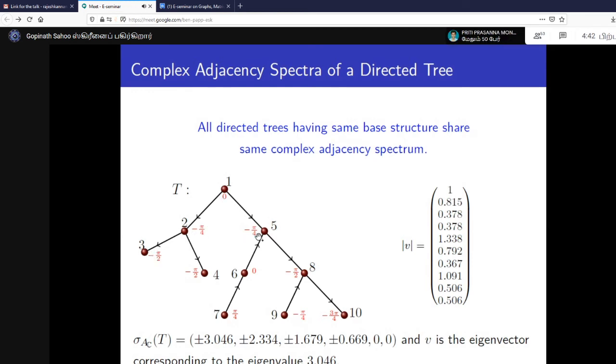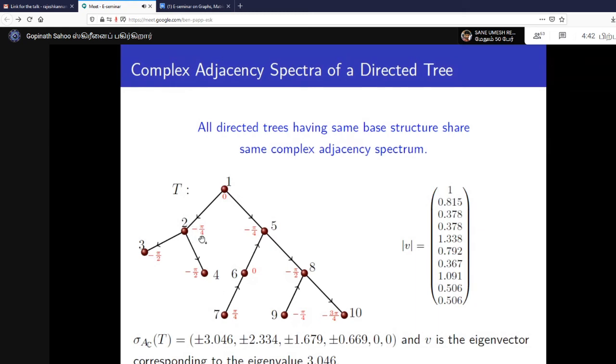Since these entries will be non-zero, the first entry we can choose as 1. So the first entry, its argument is 0. We have chosen it. And if you are going away from this vertex, the argument will exceed by minus pi by 4. So here it will become minus pi by 2.